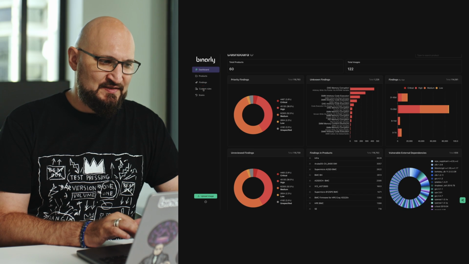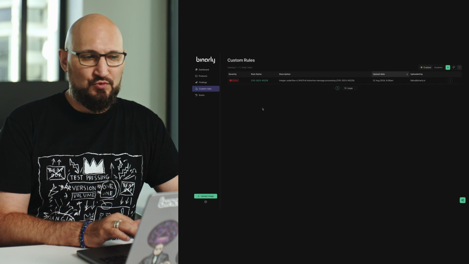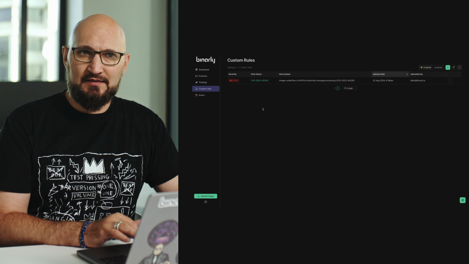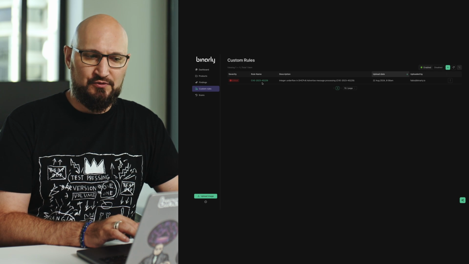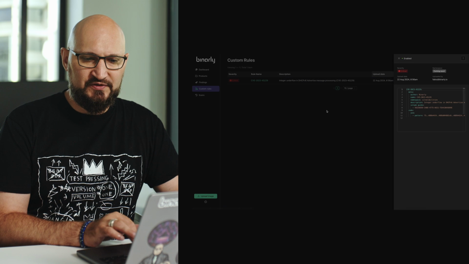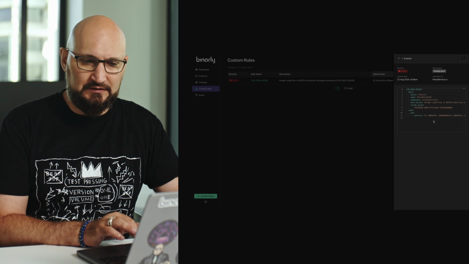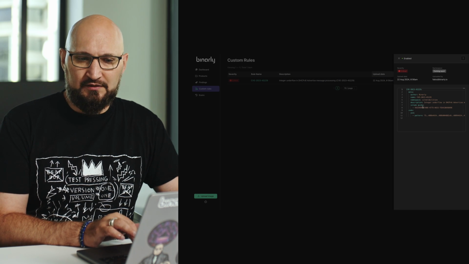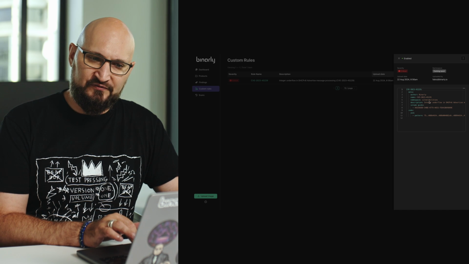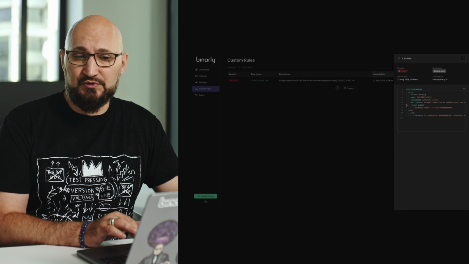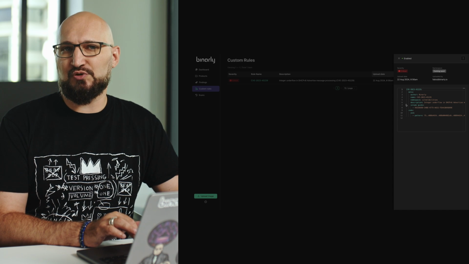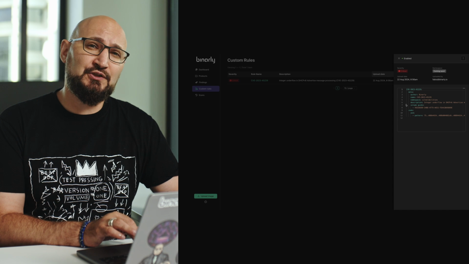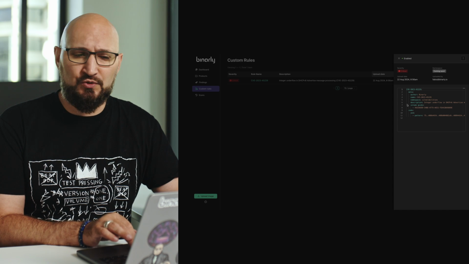Let's have a look at how this new custom rules feature works in our interface. We go into this tab in our dashboard, where this specific rule, which was developed by our research team, detects one of the vulnerabilities related to PXE fail. You can see the code related to the rule, and you can also edit this rule inside of the interface. You can also enable or disable this rule, and we developed a plugin for IDA Pro, which helps to develop these semantic rules for detection to empower our customers.